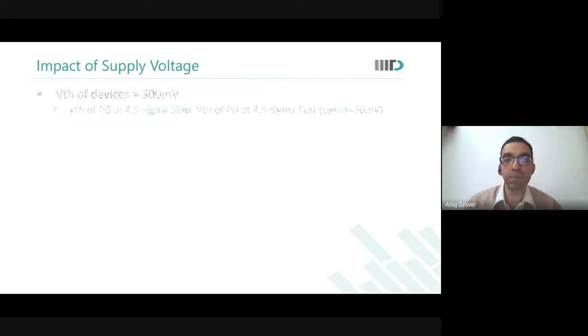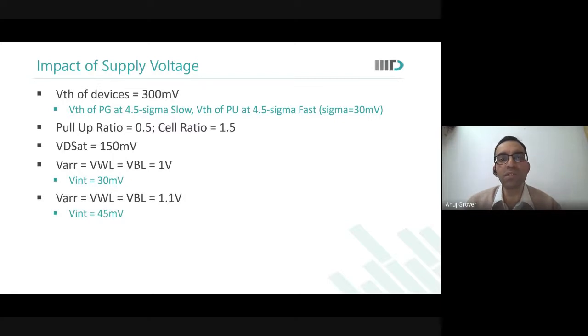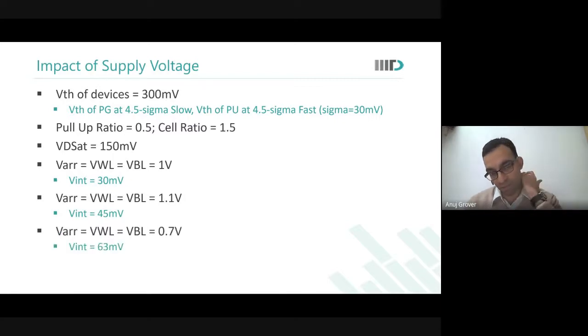Now, what is the impact of supply voltage? Let us say pull-up ratio is 0.5, cell ratio is 1.5 as earlier, and I now reduce the supply voltage. When I reduce the supply voltage, again you see that Vint has gone up. So writability also degrades. So not only stability degrades, writability also degrades. See, what we had discussed so far, we had said that when writability improves, stability would degrade. When stability improves, writability would degrade. But at low voltages, both degrade.